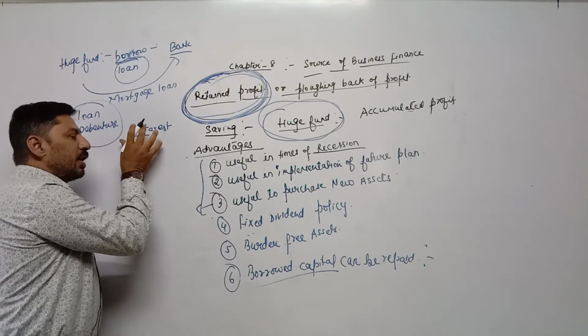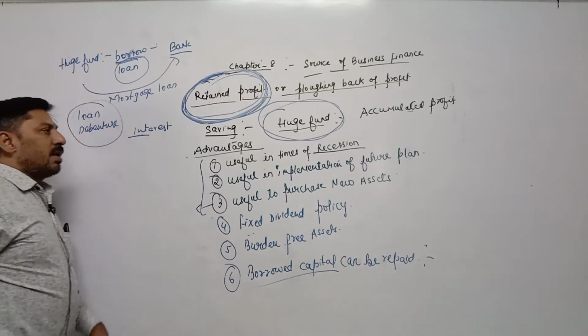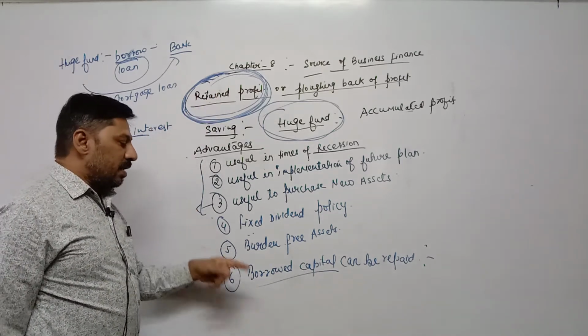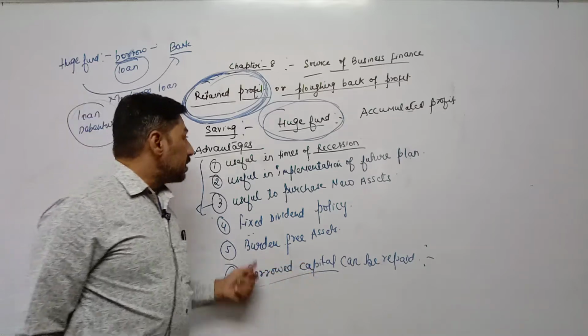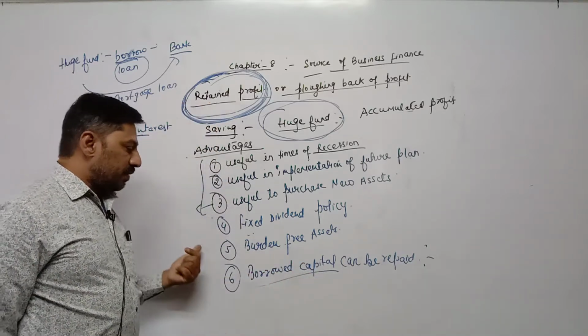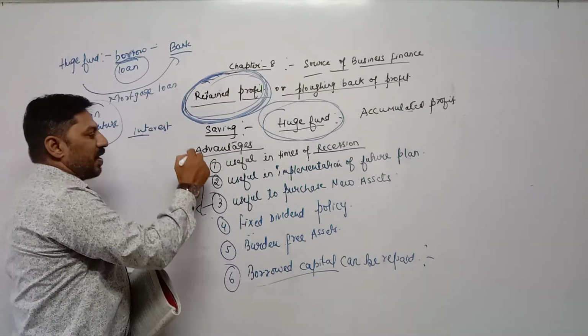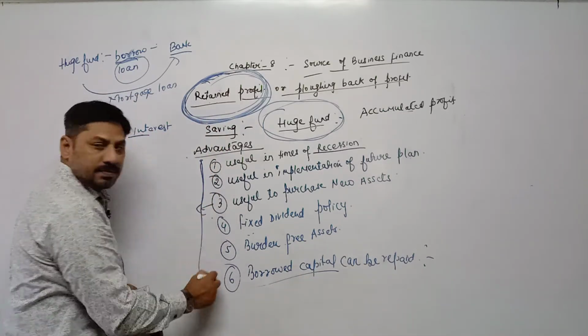So retained profit can also be used for paying the borrowed capital. So these are all the advantages of retained profit.